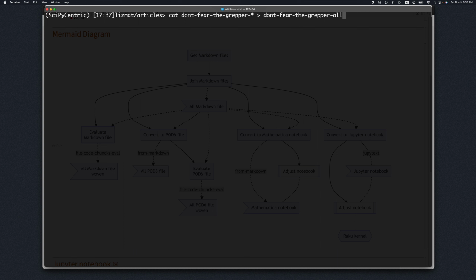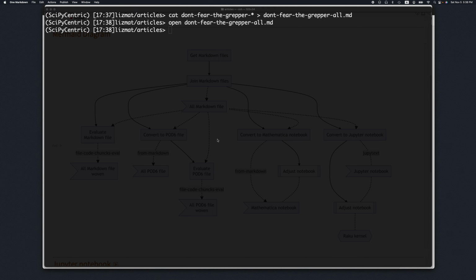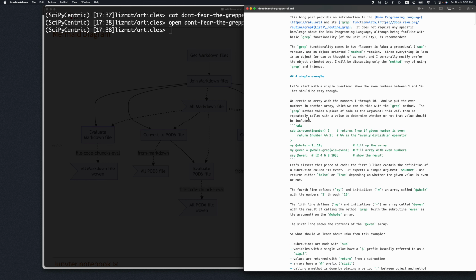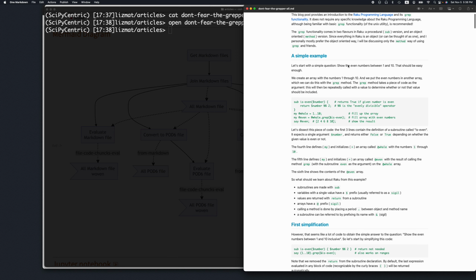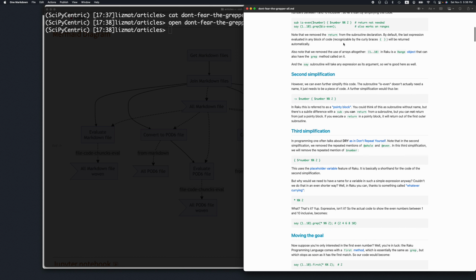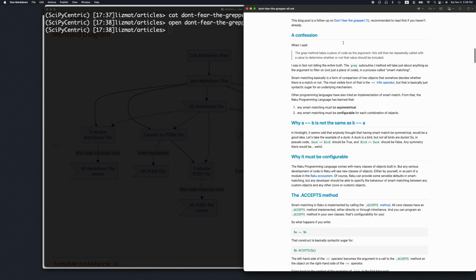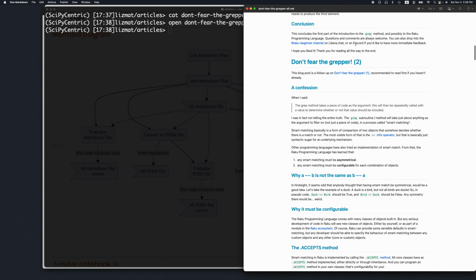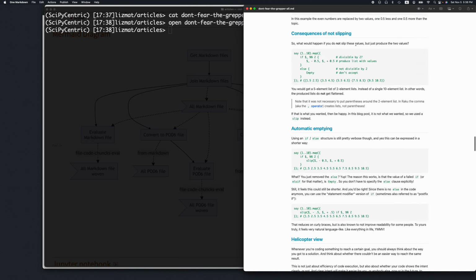I'm going to open that big file here, and let's render it. We can see that we have all of these articles, like part 1, part 2, 3, 4, and so forth. They're all here.